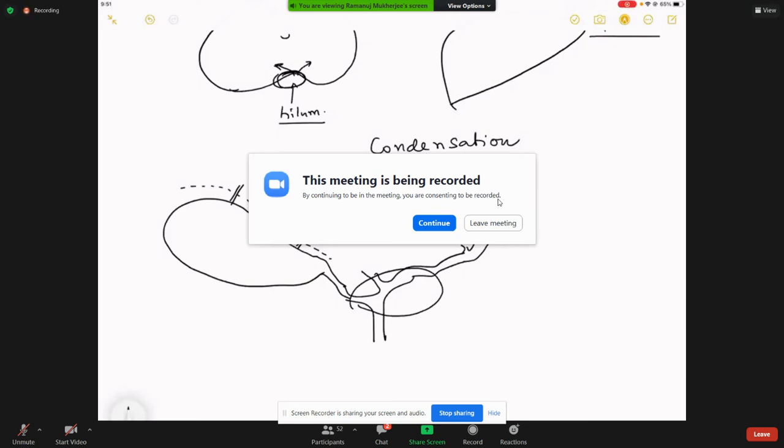Now, the ducts of Luschka. What exactly are they? They are not equal to something called cholecystohepatic ducts, but for an average person, for all of us who are not anatomy guys, this is equal to something called the duct of Luschka, which is something that we should remember. Up till this part, what is very important is that the cystic plate is an avascular plate in condensation.